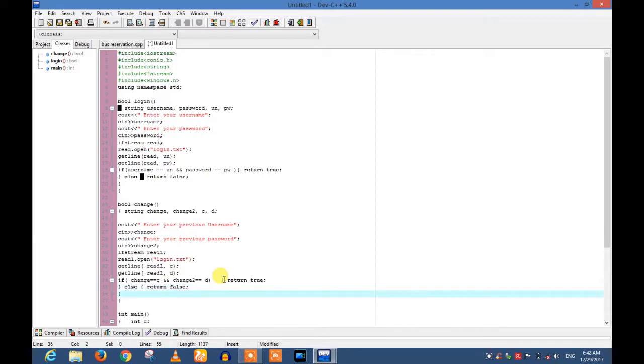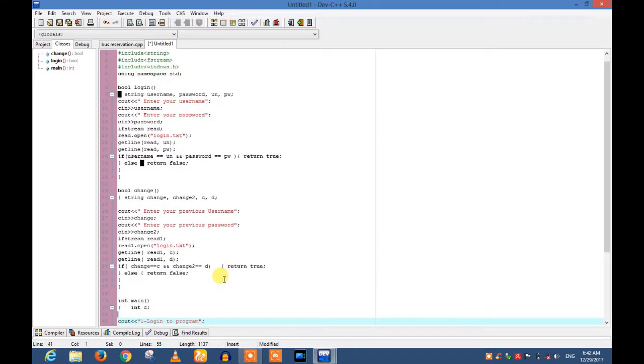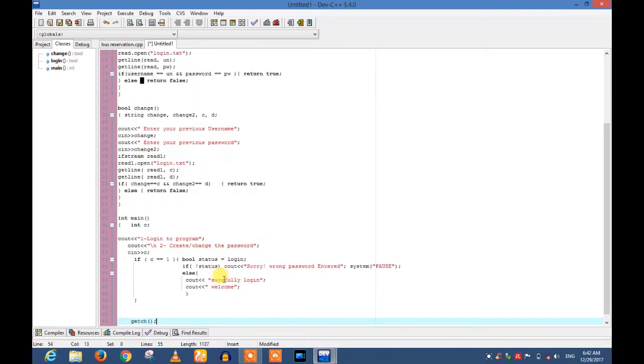The second Boolean statement has been created there, and now here I write the coding for the second equation. If the user selects the second option, if c is equal to 2, then what will happen?